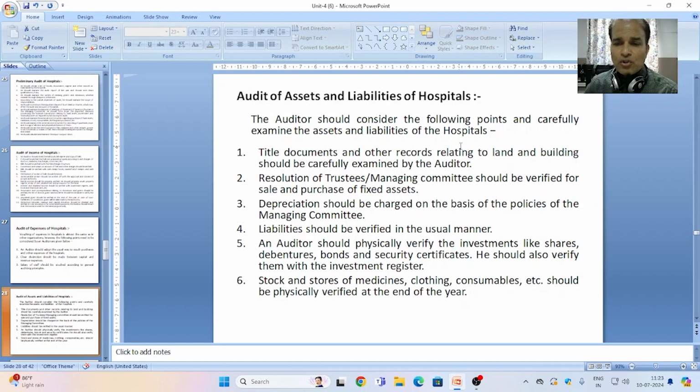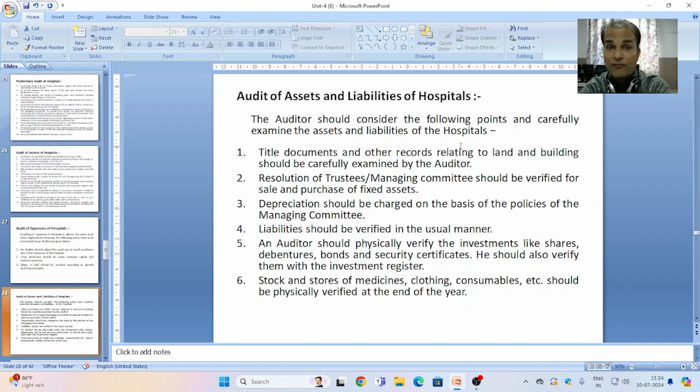Second point, resolution of trustees or managing committee should be verified for sale and purchase of fixed assets. It means all the assets and investments are purchased by the approval of trustees or managing committees.